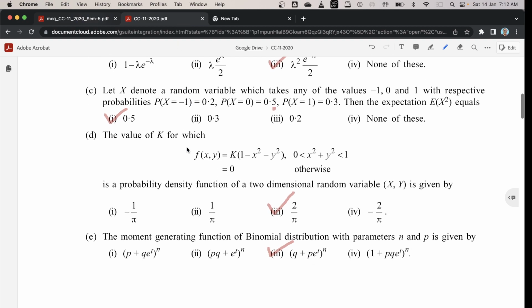Question 1D. The value of k for which f(x,y) equals k(1 - x² - y²), where 0 < x² + y² < 1, and f(x,y) equals 0 otherwise, is a probability density function of a two-dimensional random variable (X,Y). The correct option is 3, 2/5.